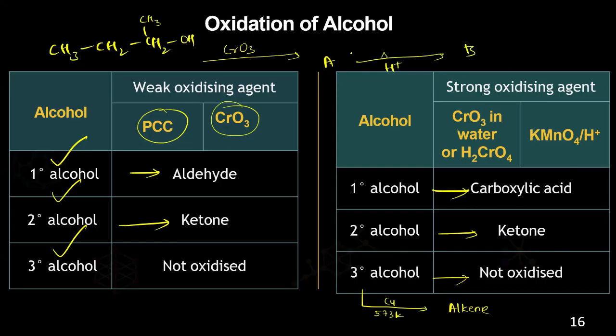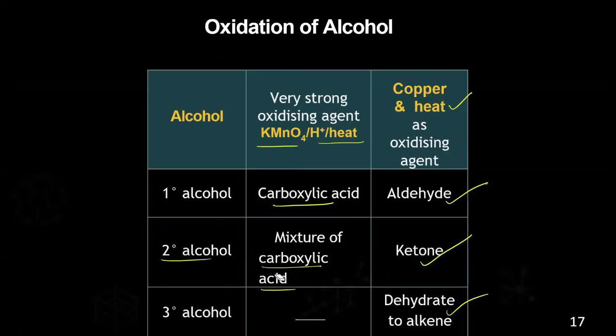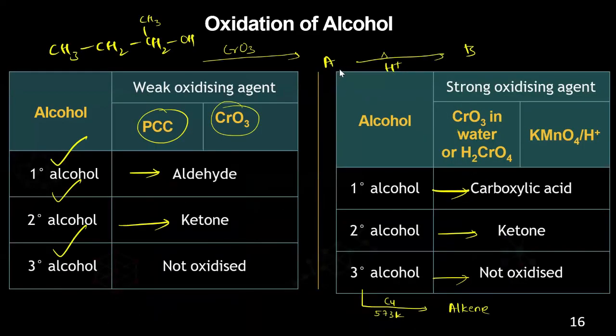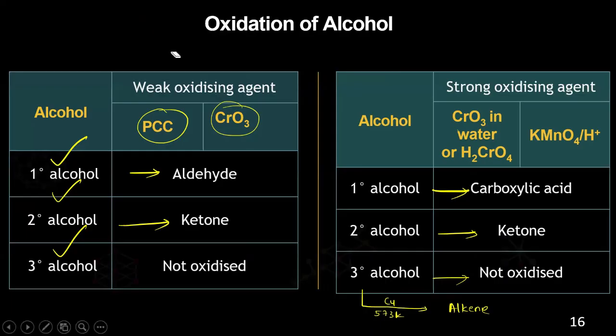So from this you can say, if you treat with CrO3, what will come? It will come the ketone. But the same ketone, if you treat with a proton and you supply the heat, it will turn out to be carboxylic acid, as we saw here. So it will form the ketone and the ketone will further turn out to be the carboxylic acid. So what is A and what is B? Simple. It is some 3 marks or 2 marks. But if you just learn this by heart, you will not be able to answer this question at all, because chemistry has a lot of reactions. How many reactions will you just mug up without understanding? Is it clear?